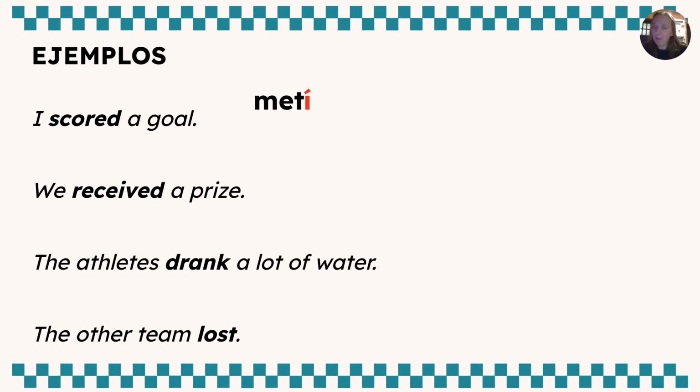And go ahead and write the rest of that sentence. And you would get yo metí un gol. I scored a goal. Let's look at the next one. We received a prize. It's been a little while since we've used this verb, but received would be the verb recibir. It's an IR verb. How would we change recibir to say we received?